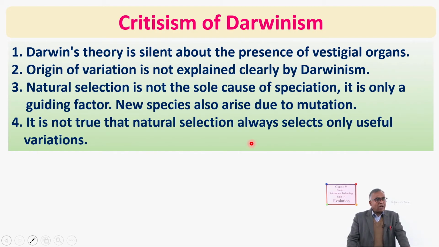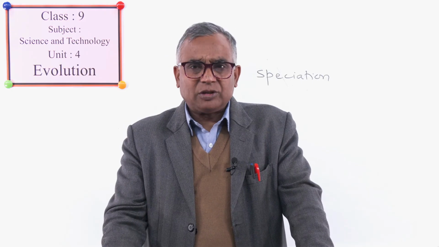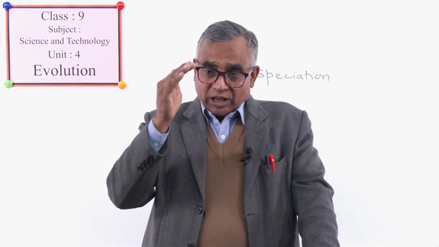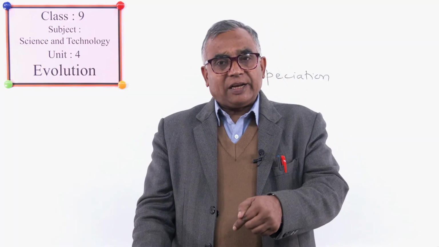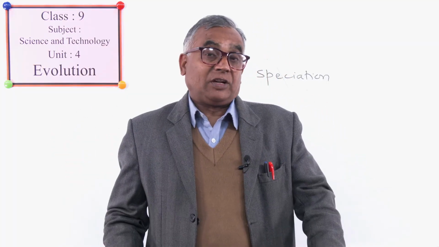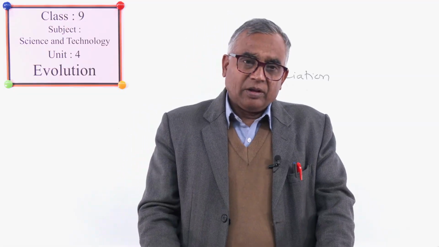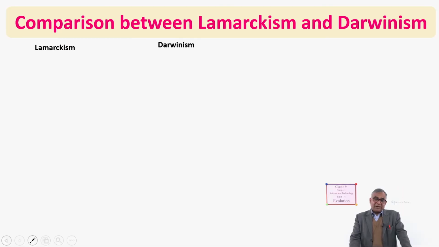Variation may be useful and harmful both, but only useful variations support the organism to survive in their environment. So here in natural selection, only useful variations are transferred and harmful variations are eliminated for the next generation. It is not possible for both to be transferred, but if any organism has a useful variation, then the chance of survival increases. Okay. Now we have to compare Lamarckism and Darwinism.